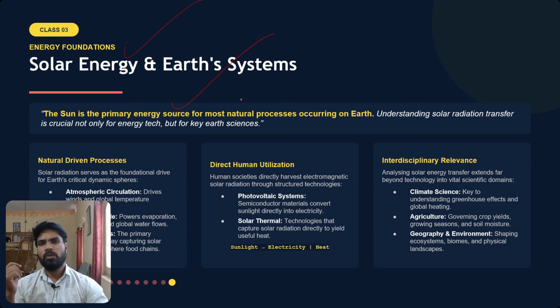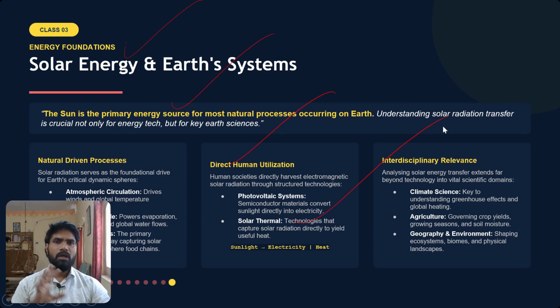Okay, then solar energy and earth systems also we will discuss in the future, all the complex aspects related to solar energy, etc. What is its potential, whether it is going to solve the problem, meet the needs of future generations, etc. Everything we will discuss in detail in the future advanced classes when we discuss renewable energy and energy conversion.